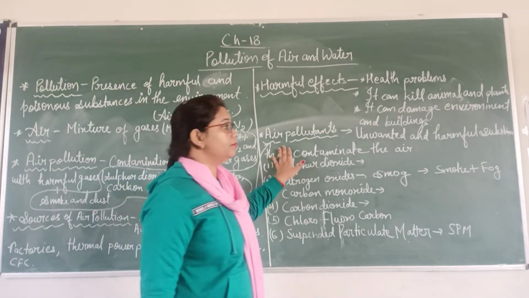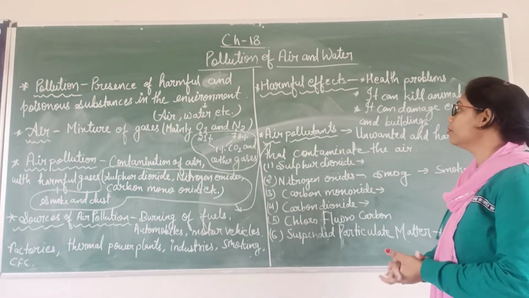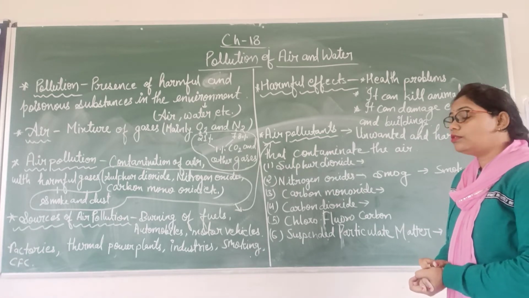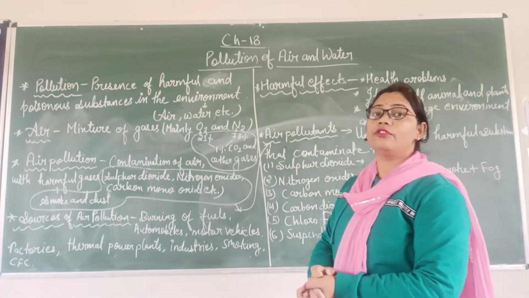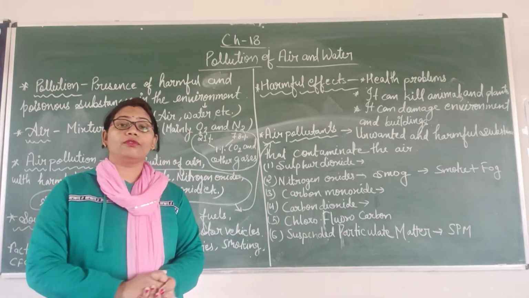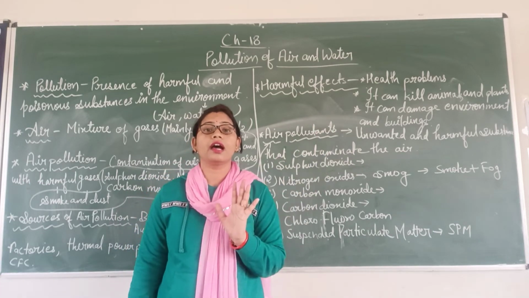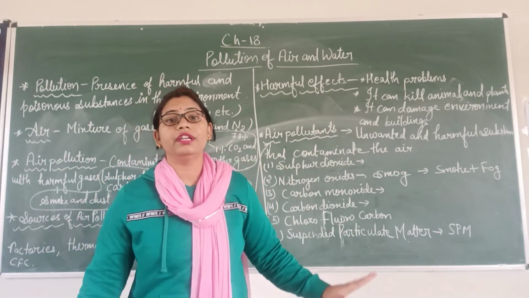Here I have discussed air pollutants. Again we will throw some light on air pollutants. Air pollutants are harmful and poisonous substances, and one word is written here: unwanted. These are unwanted. We don't need them.